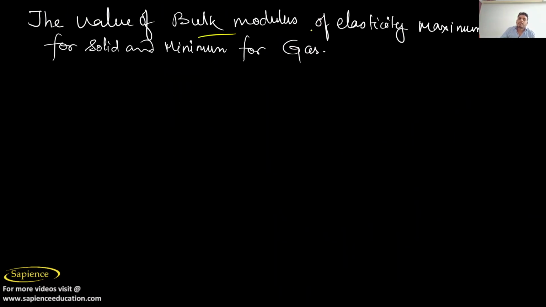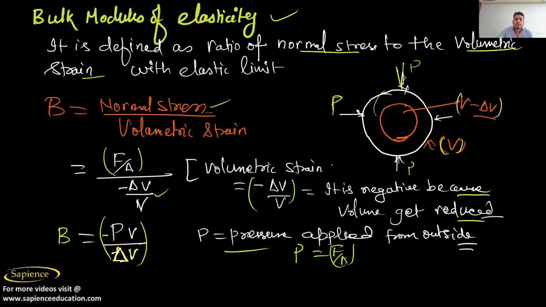The value of the bulk modulus of elasticity is maximum for a solid and minimum for a gas. So this is very important. Bulk modulus of elasticity is maximum for solid and minimum for gas. You should remember this. I hope each and every topic is clear to you.